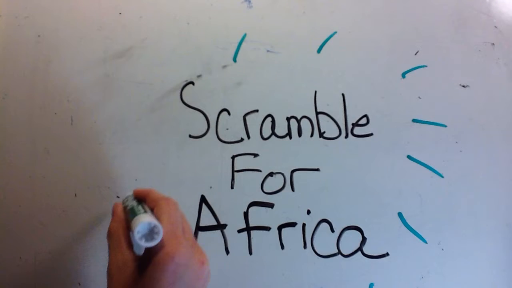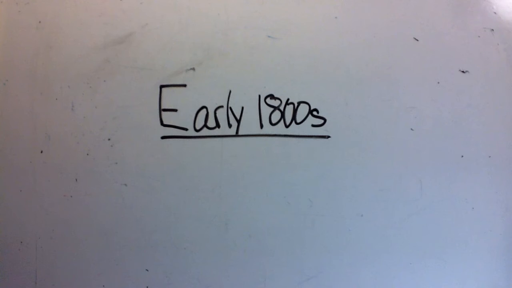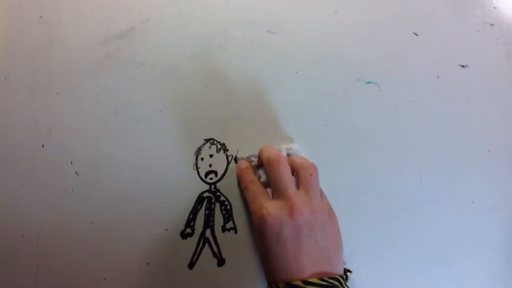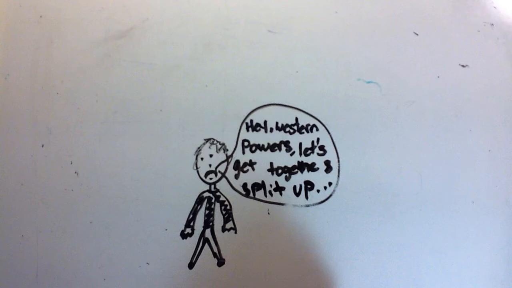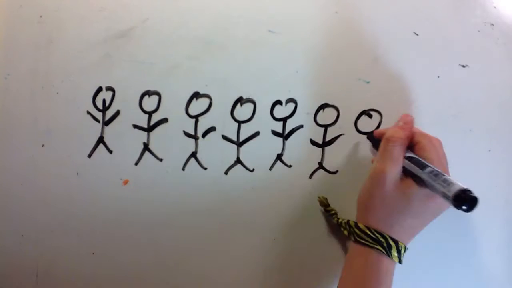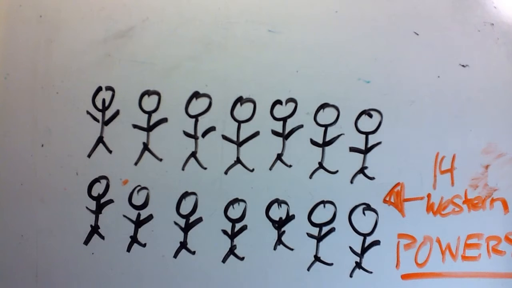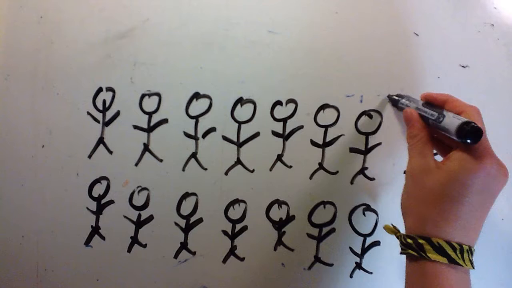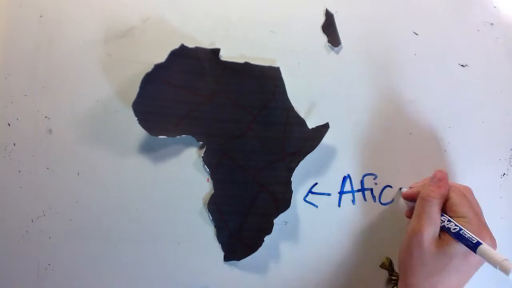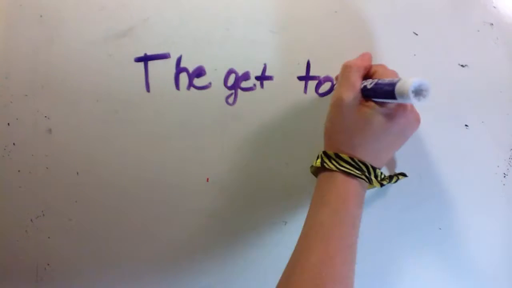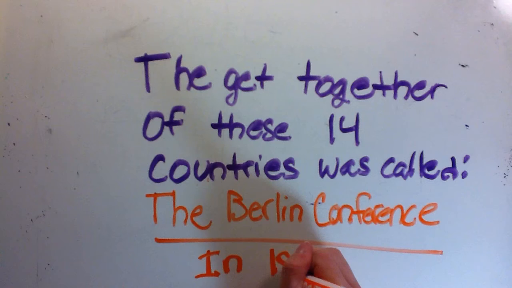Scramble for Africa. The early 1800s. A man, Otto von Bismarck, suggested that the Western powers gather together and split up Africa. So the 14 Western powers gathered: Italy, France, Spain, and Russia, but Africa wasn't invited. So, Africa was colonized by certain countries, but Portugal was the first. The get-together of these 14 countries was the Berlin Conference.